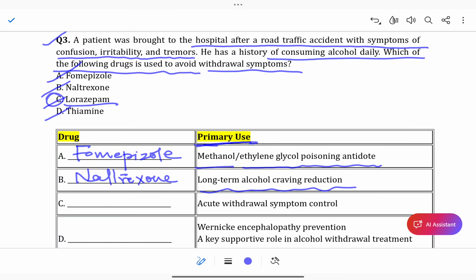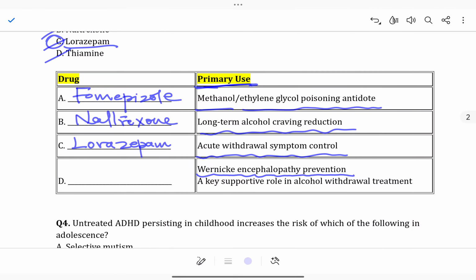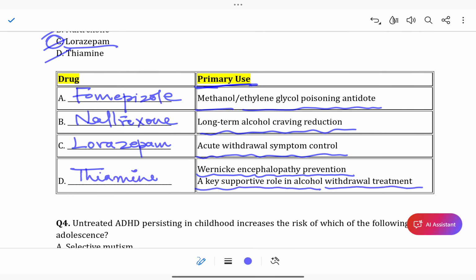Naltrexone. Acute withdrawal symptoms control, lorazepam. Wernicke encephalopathy prevention and a key supportive role in alcohol withdrawal treatment, the substance thiamine.